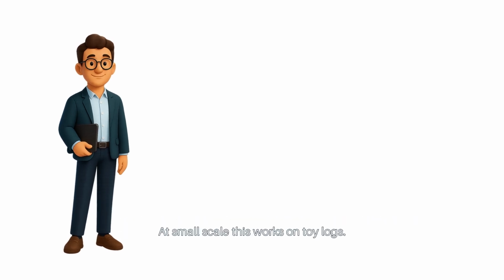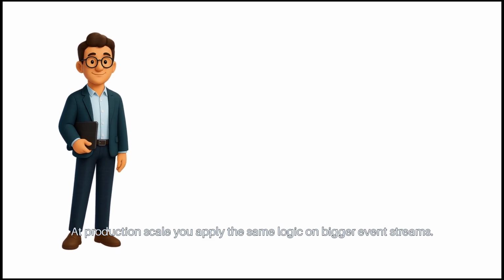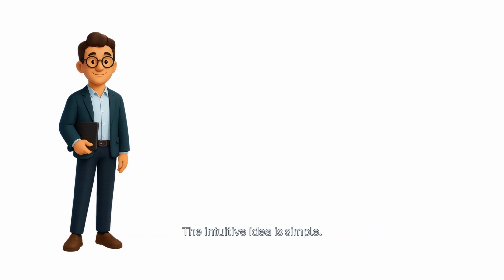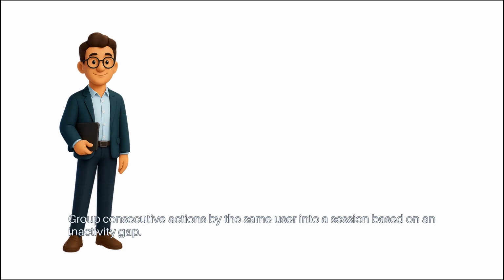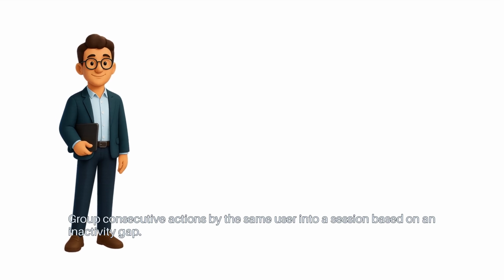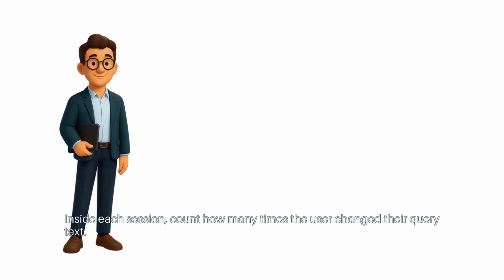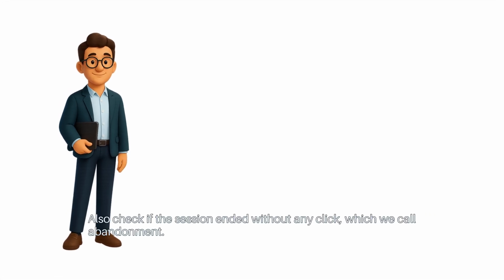At small scale, this works on toy logs. At production scale, you apply the same logic on bigger event streams. The intuitive idea is simple. Group consecutive actions by the same user into a session based on an inactivity gap. Inside each session, count how many times the user changed their query text. Also check if the session ended without any click, which we call abandonment.